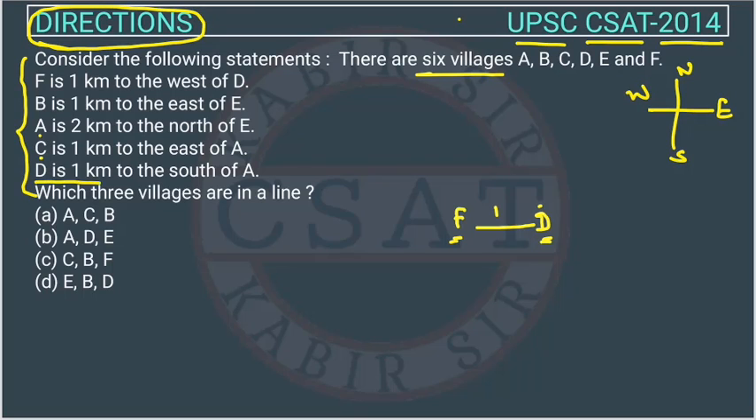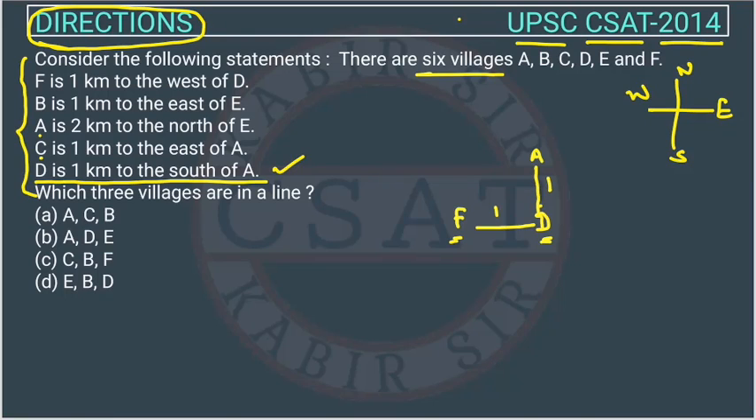Now in this statement, D is 1 kilometer. So this statement is useful because D is here and we have already drawn D. So D is 1 kilometer to the south of, so D is to the south of whom? A. So A will be somewhere here because D is in the south. So this is also 1 kilometer, right?